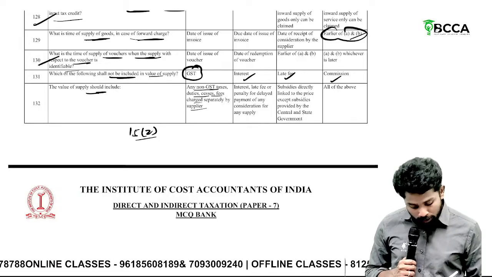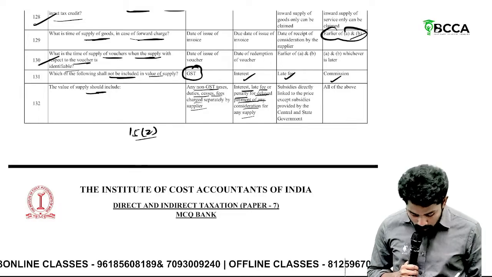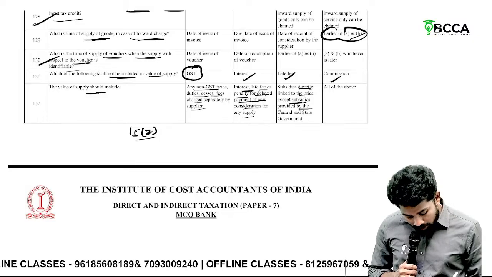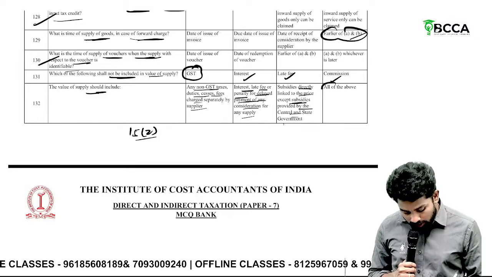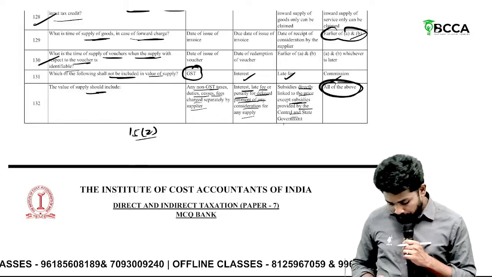So, first point included. Interest, late fee for penalty or delayed payment included. Subsidies given by other than central and state government included. So, the answer is what? All of the above. The answer is all of the above.